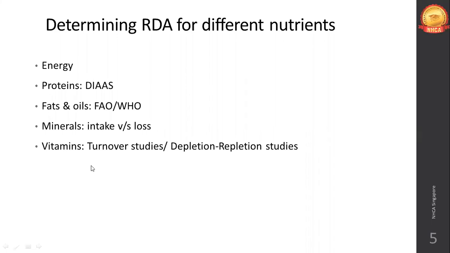Over a period of time, they saw how the mouse reacted. With that, we could identify the symptoms of thiamine deficiency, riboflavin deficiency, niacin deficiency, etc. That's how depletion and repletion studies help with identifying what the RDA for vitamins should be.